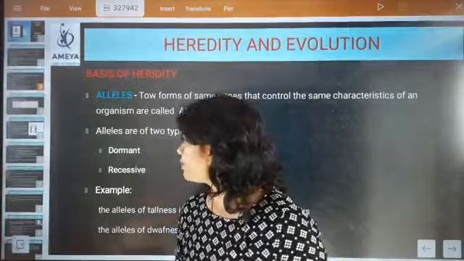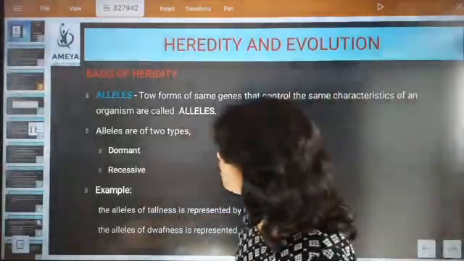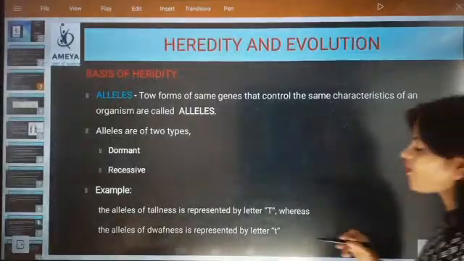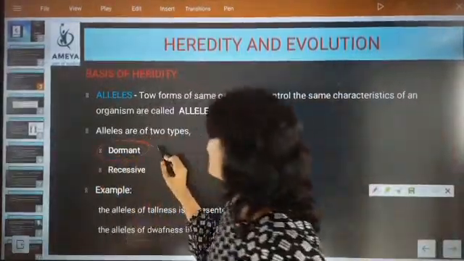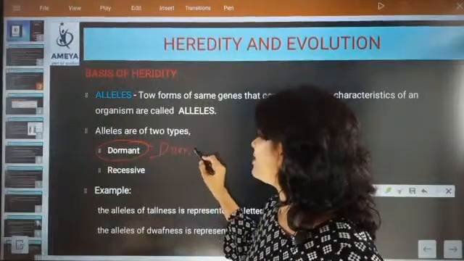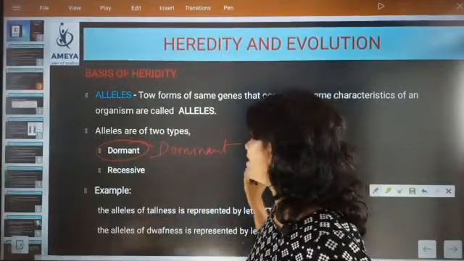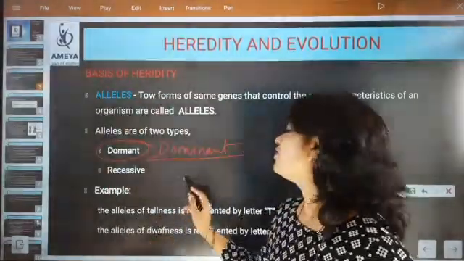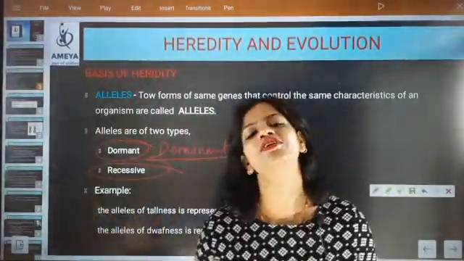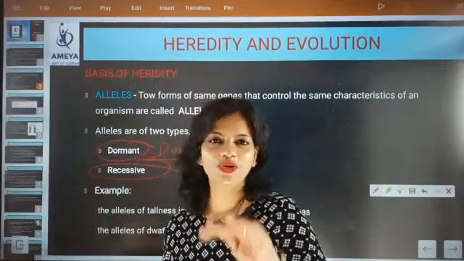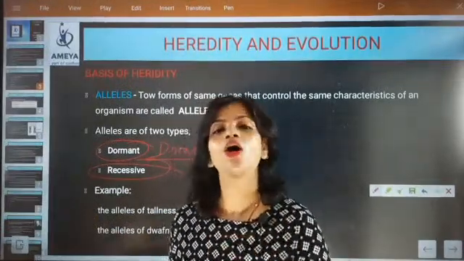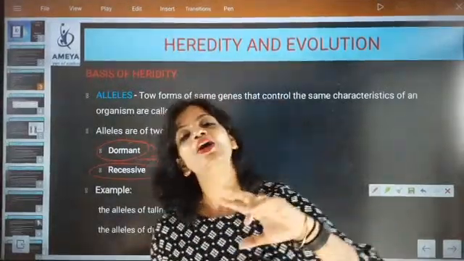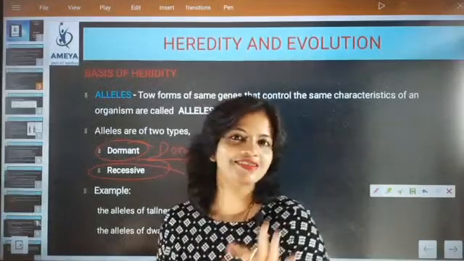One is called dominant. The spelling mistake is there. It is called dominant, it's not dormant, it's dominant. Sorry for the error. It is exactly called dominant and recessive. So two different types of alleles are there of a gene. One will be called dominant, another one will be called recessive.